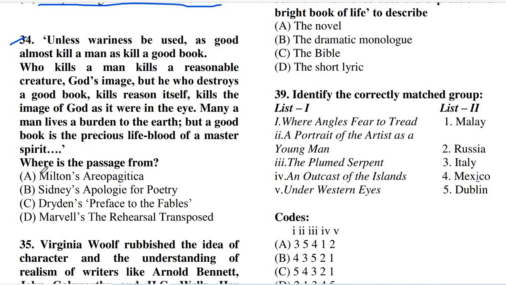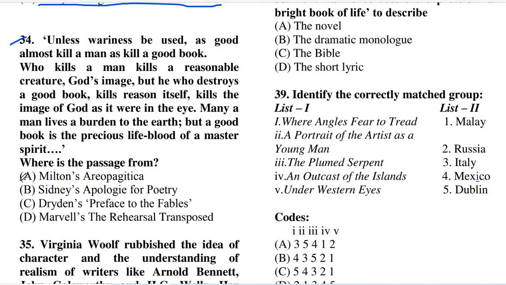Option A is Milton's Areopagitica. This book speaks of the freedom of expression, and it is a plea to the Parliament of England to give the licensing power to speak whatever a person thinks.